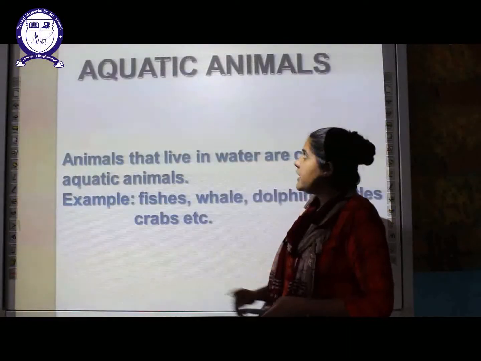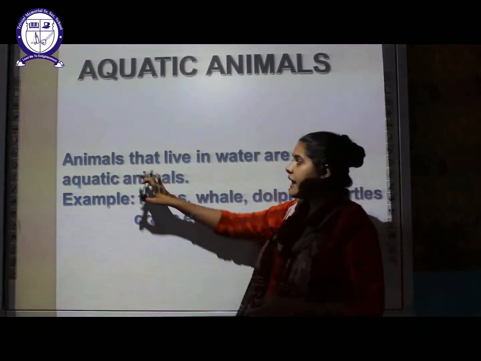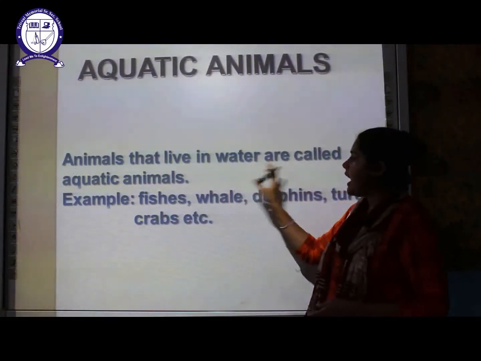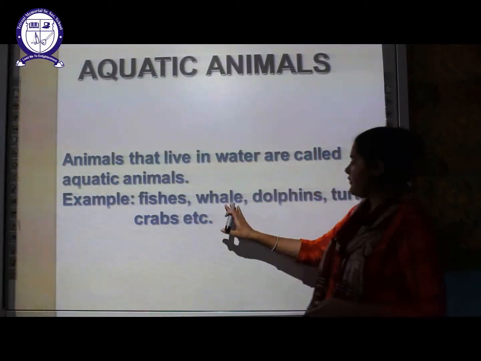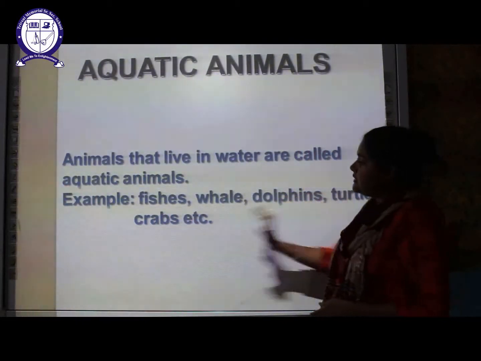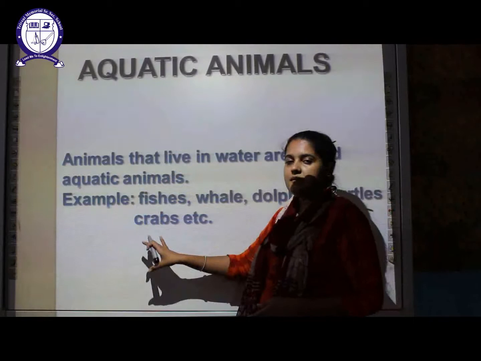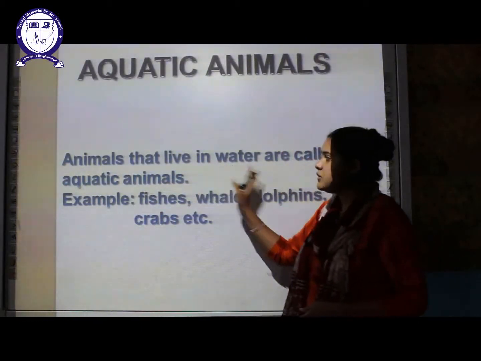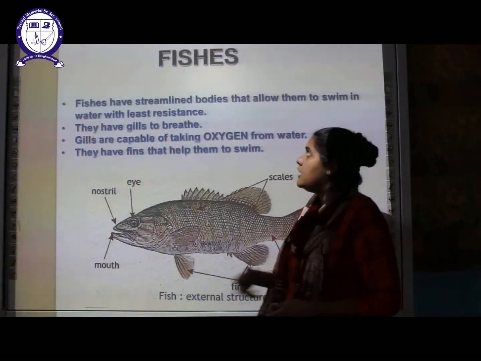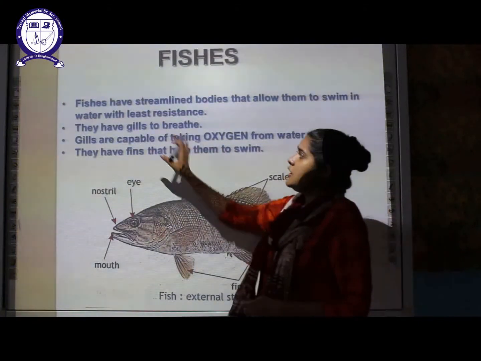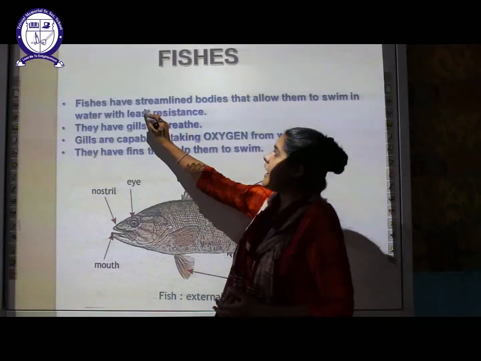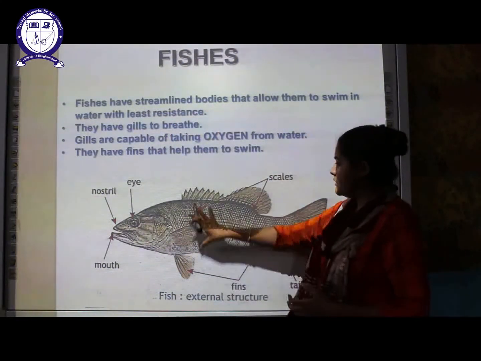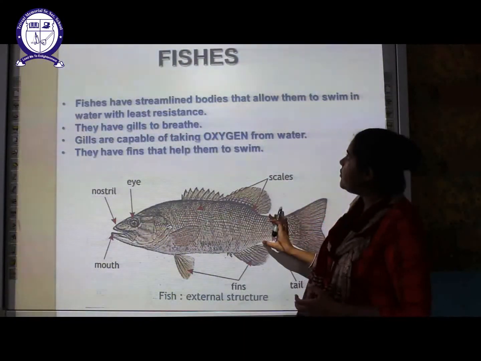Next is aquatic animals. Those animals which live in water are called aquatic animals. Examples are fishes, whales, dolphins, turtles and crabs. These organisms are basically found in water, so they are called aquatic animals. Next one is fishes. All of you are familiar with the fish, students. They have a streamlined body. This is the diagram. They have a streamlined body.